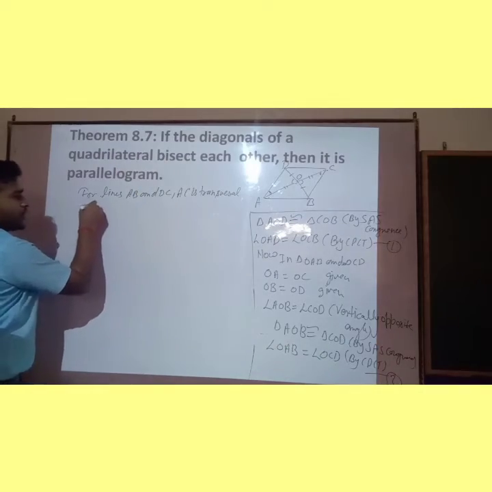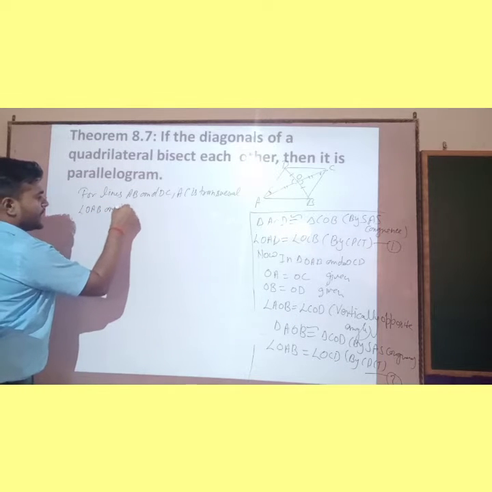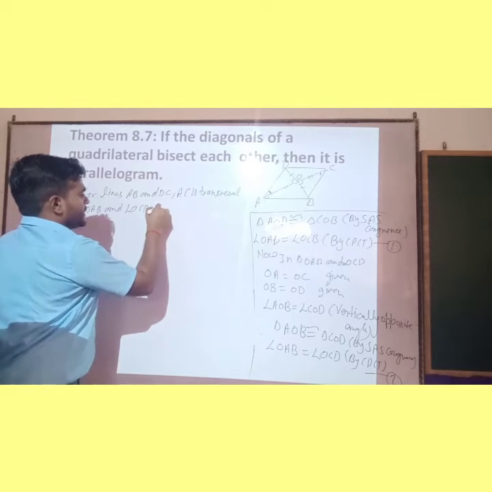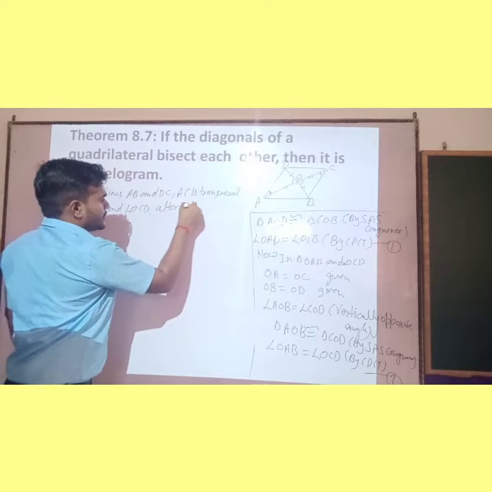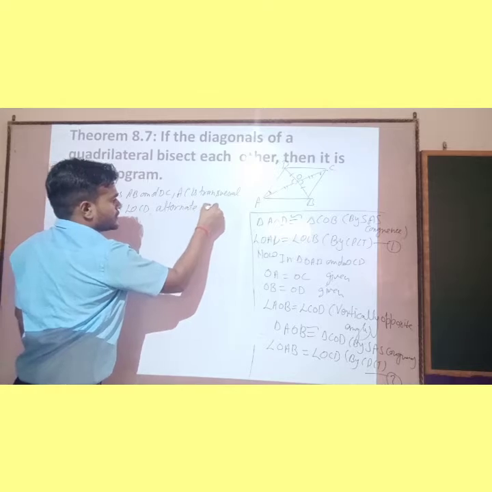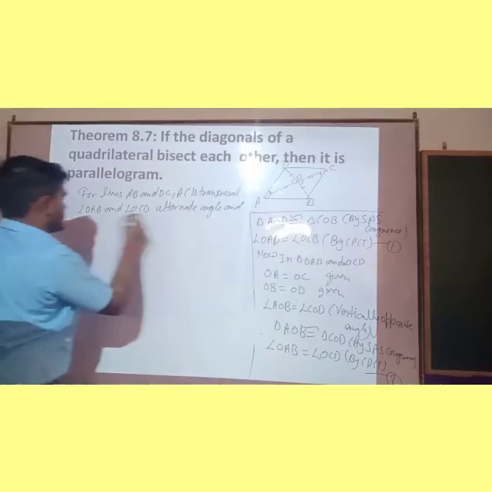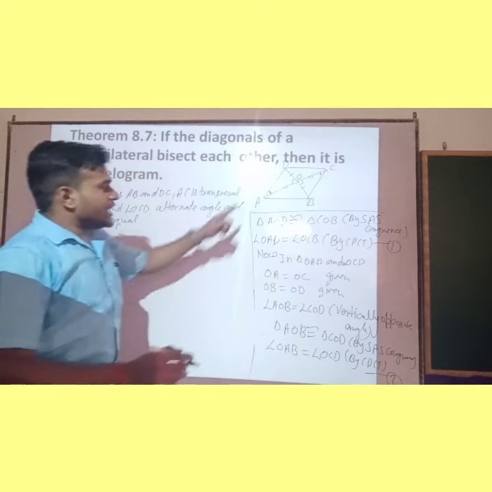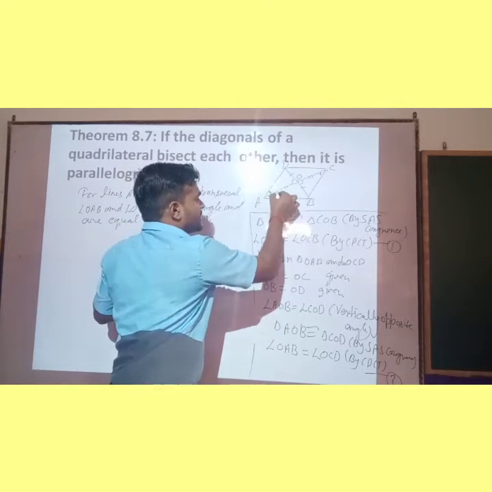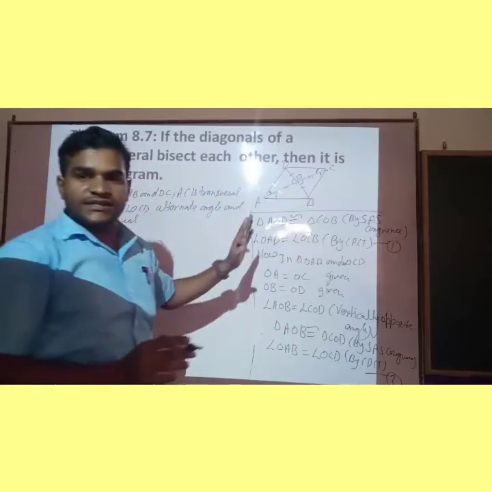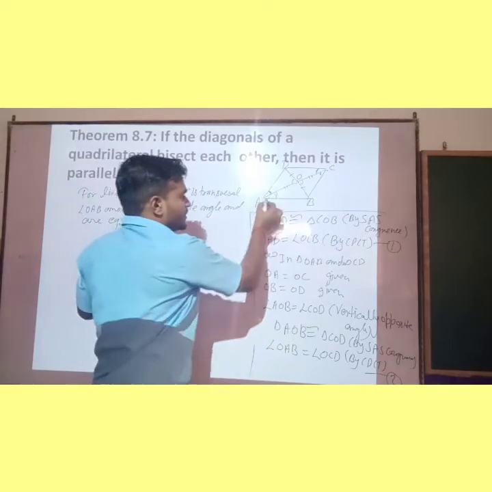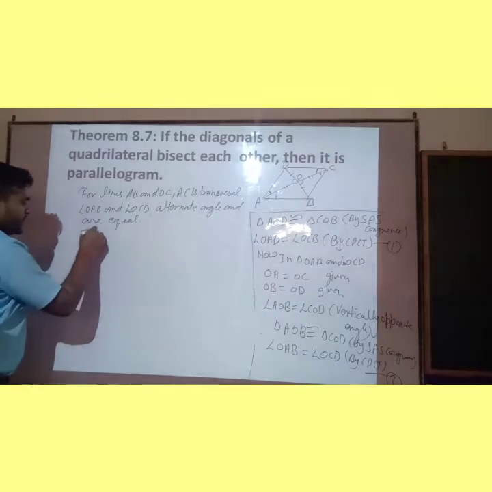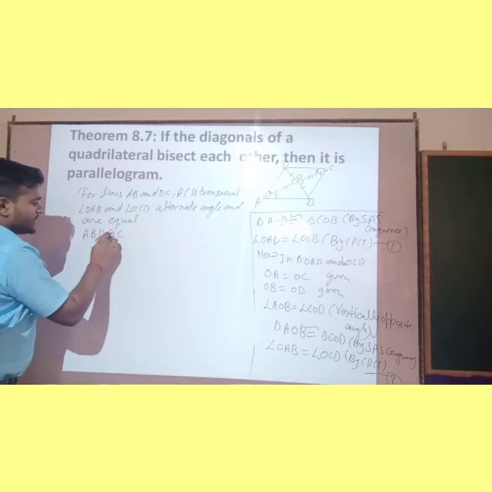So angle OAB and angle OCD, being alternate interior angles, are equal. Since alternate interior angles are equal, it means line AB is parallel to DC, hence AB parallel to DC.